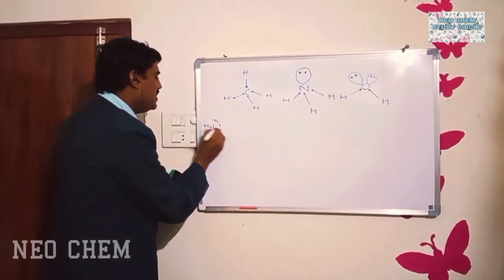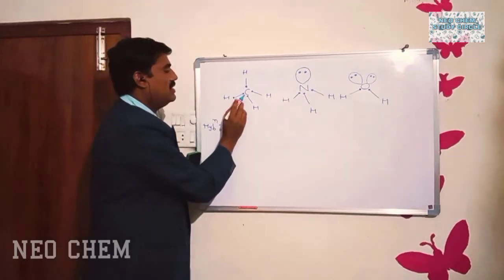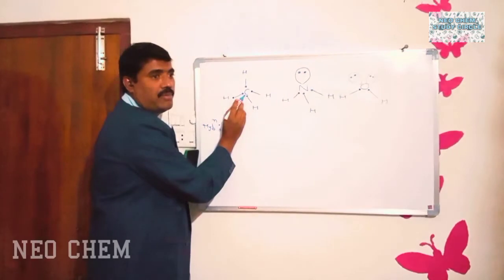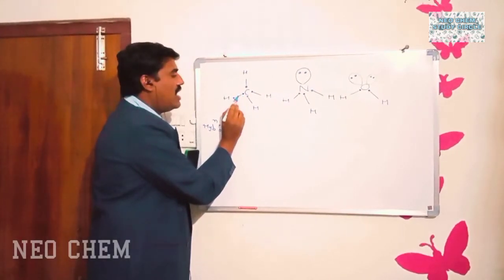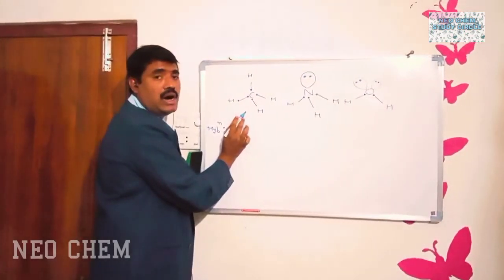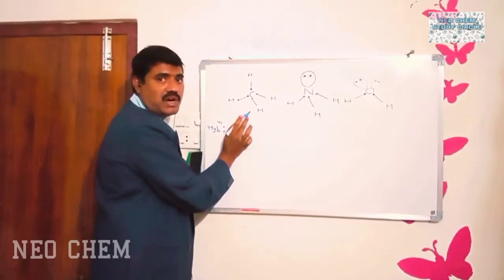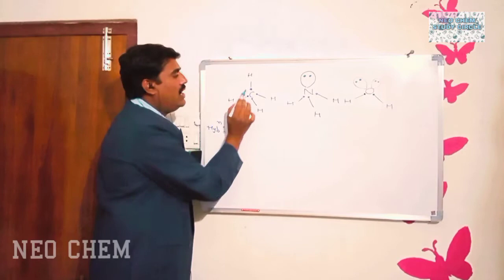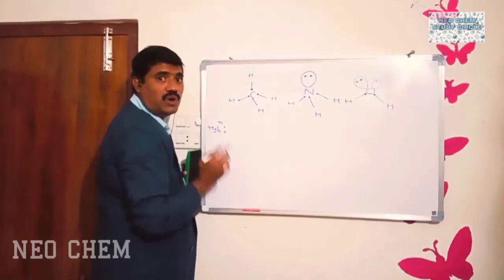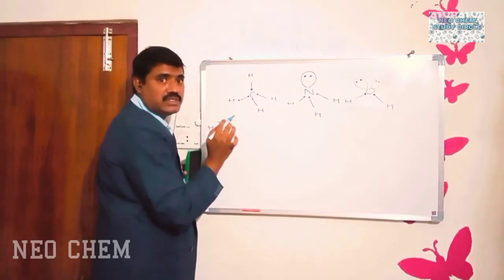So how many sigma bonds are present around the carbon? First of all, remember this: all single bonds are sigma bonds. There is no doubt. So totally 4 sigma bonds are present around the carbon.